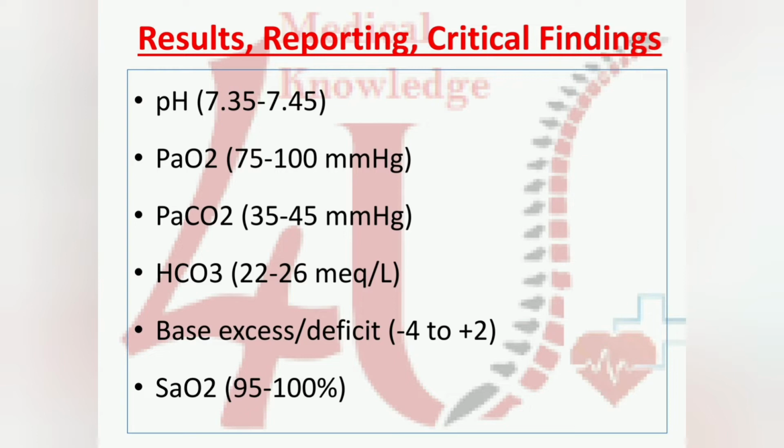Second one, PO2. PO2 means oxygen level, that is 75 to 100 mmHg, which is the normal value. Next, CO2. CO2 means carbon dioxide, that is 35 to 45, and bicarbonate is 22 to 26. This is the normal level of bicarbonate. Base excess means the BE value is minus 4 to plus 2. This BE value means there is acid base balance. And last one is oxygen saturation, it will be 95 to 100 for a normal patient.